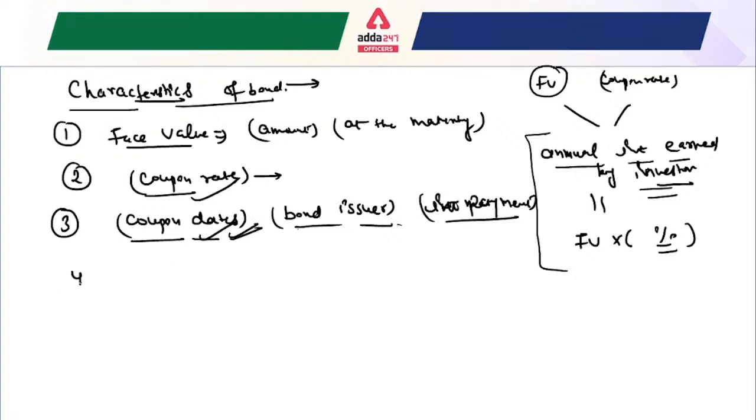Another term used here is the maturity date, and it is very obvious to understand. The maturity date is the date on which the bond will mature. The date when the bond matures is known as the maturity date, and the bond issuer will pay the bondholder the face value of the bond.